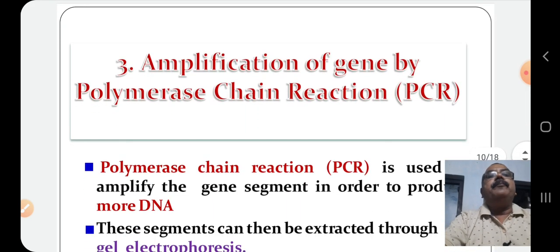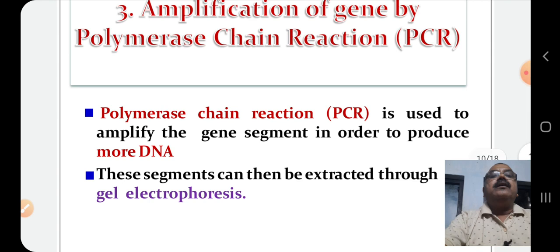Next step is amplification of the gene by PCR. We have already gone through the process of PCR. PCR is used to amplify the gene segment in order to produce more DNA copies. That means we take a sample DNA which is not sufficient to carry out the experiment. So, in order to produce more copies of DNA, we use polymerase chain reaction to produce millions of copies of DNA.